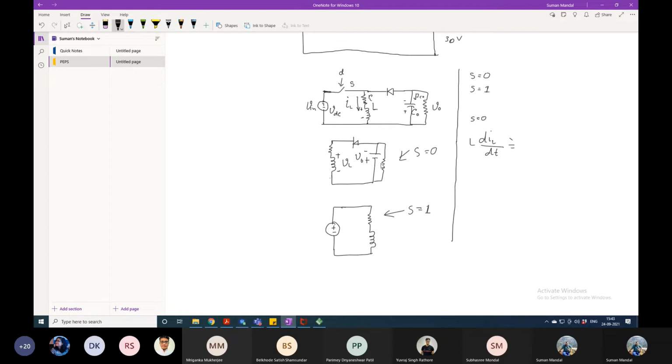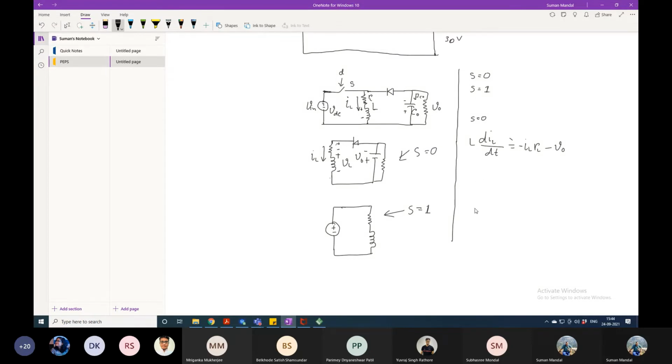Now you tell me, what will be the equation here? IL from top to bottom. So the voltage drop across this resistance will be what? This is plus and this one minus. So it will be IL into RL. No, it will be minus IL into RL, and then minus VO.